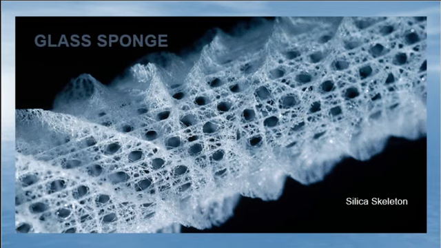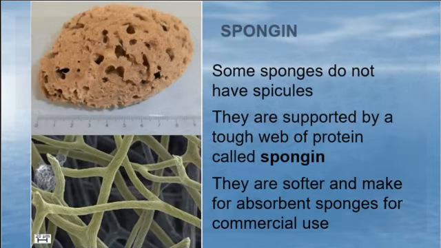When the living portion of it, that would be the mesoglia and all that stuff that's inside of it, dies away, you actually have, have you ever seen a loofah sponge? It grows from a gourd, right? It's like a zucchini type of a thing. So it's kind of like that. You can end up with this kind of glassy skeleton. It's a little bit bendable, but it will break eventually. It's also kind of like fiberglass. If you touch it, it will get you full of glass. I don't know if this will do that, but it is kind of glassy like that.